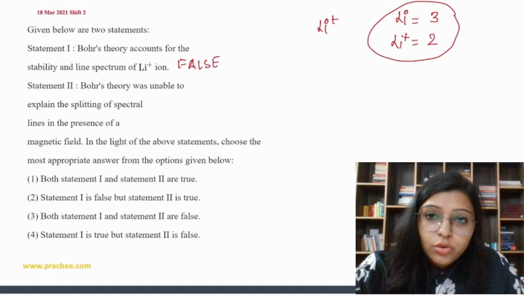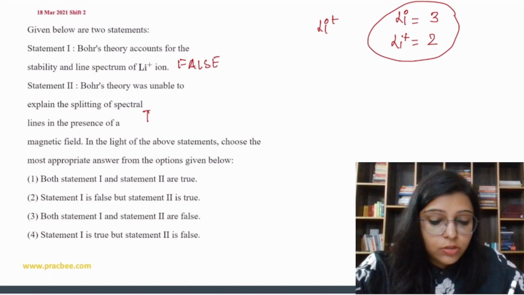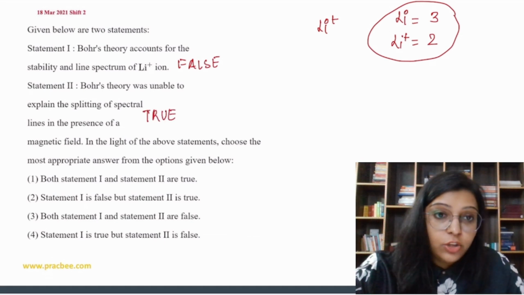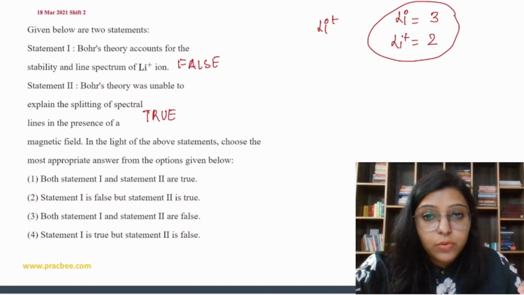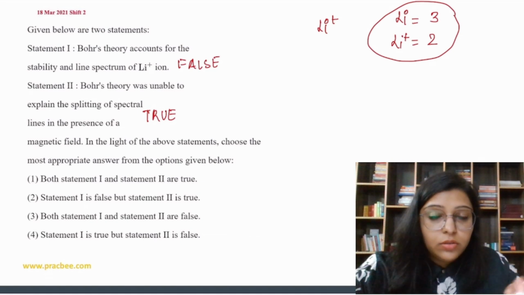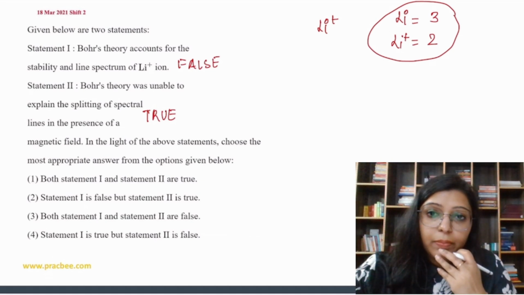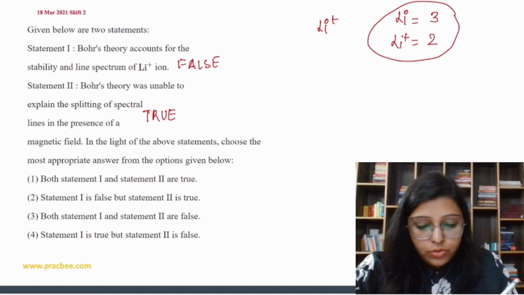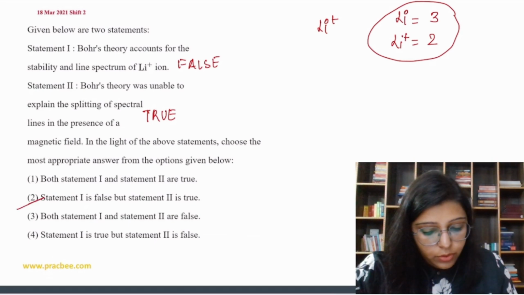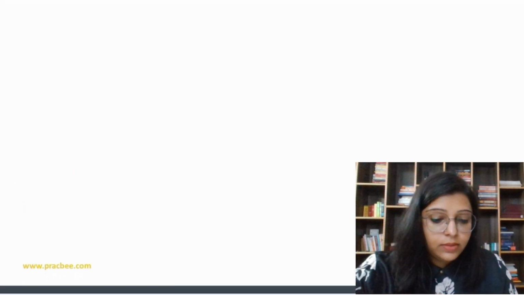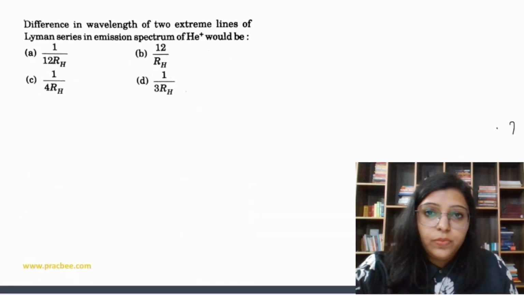Now next, Bohr's theory was unable to explain the splitting of light in the presence of magnetism. This is true. This is one of the disadvantages of Bohr's theory, or Bohr's atomic structure, right? So that is the disadvantage. So we can say that statement 1 is false, but statement 2 is true, right? So option 2 is the correct answer. Now let's do the next question.